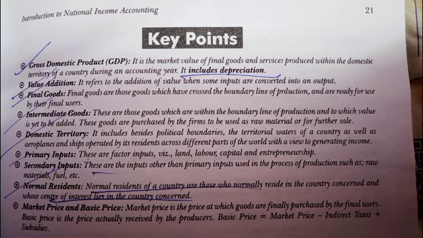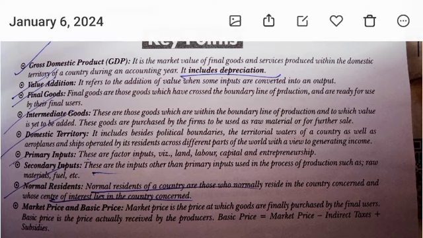Domestic territory: it includes, besides political boundaries, the territorial waters of a country, as well as aeroplanes and ships operated by residents across different parts of the world with a view to generating income. Primary inputs: these are factor inputs like land, labor, capital and entrepreneurship. Secondary inputs: these are the inputs other than primary inputs used in the process of production, such as raw material, fuel, etc. Normal residents: these are those who normally reside in the country concerned and whose center of interest lies in the country concerned.